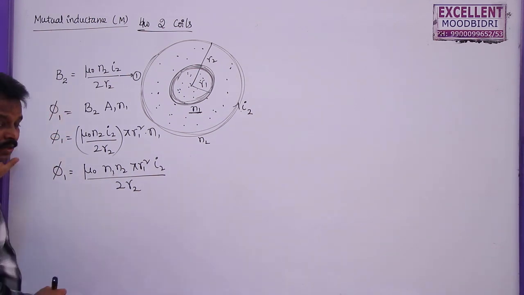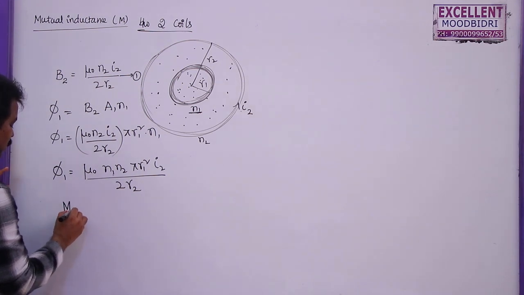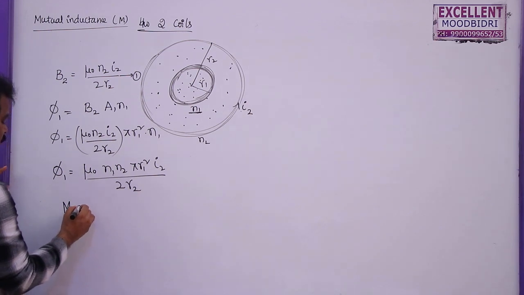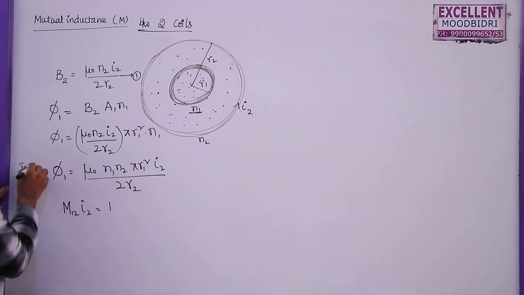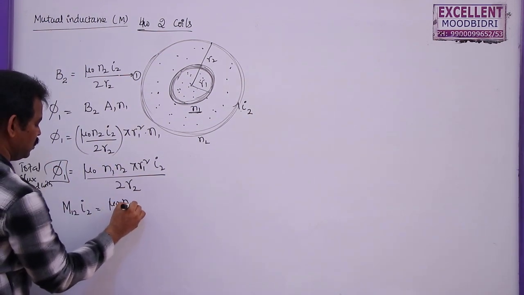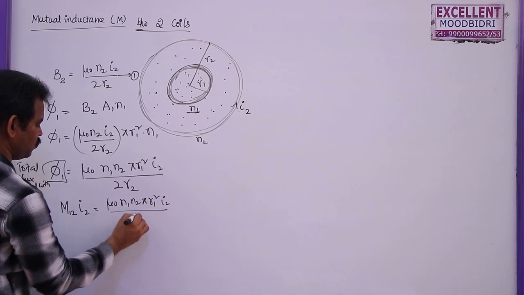But as I am finding the mutual inductance, I am going to write M12, mutual inductance between the first and second coil. M12 I2 is equal to N1 times the flux. So this is the total flux linked with all the N1 turns. Directly I am going to write this one: mu naught N1 N2 pi R1 square I2 by 2R2.